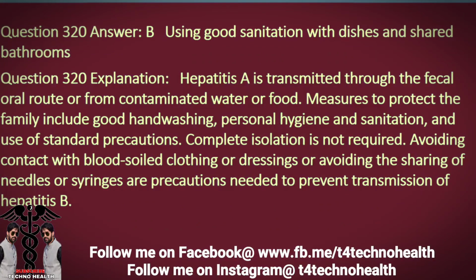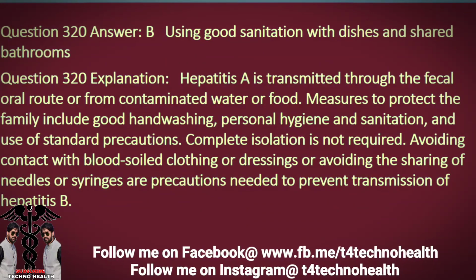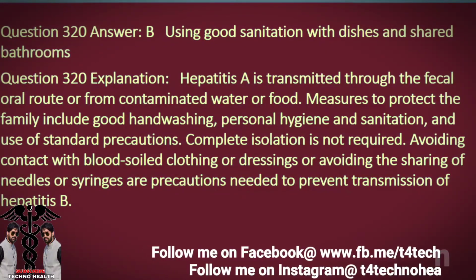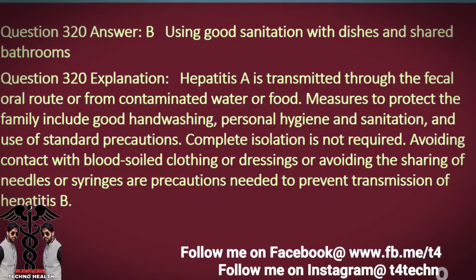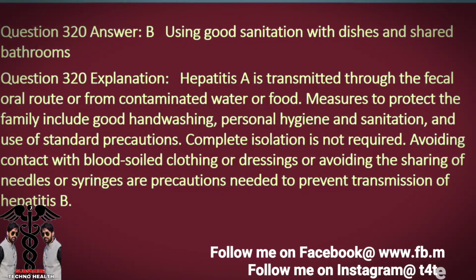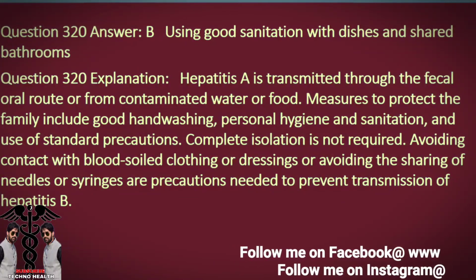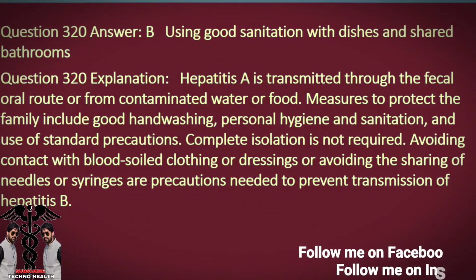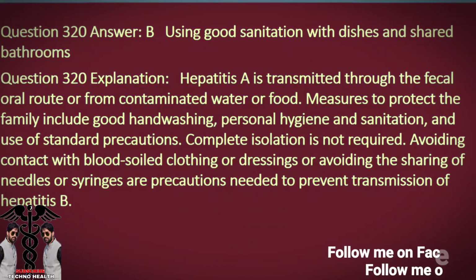Question 320. Explanation: hepatitis A is transmitted through the fecal-oral route or from contaminated water or food. Measures to protect the family include good hand washing, personal hygiene and sanitation, and use of standard precautions. Complete isolation is not required. Avoiding contact with blood-soiled clothing or dressings or avoiding the sharing of needles or syringes are precautions needed to prevent transmission of hepatitis B.